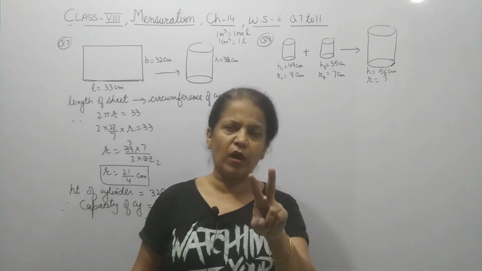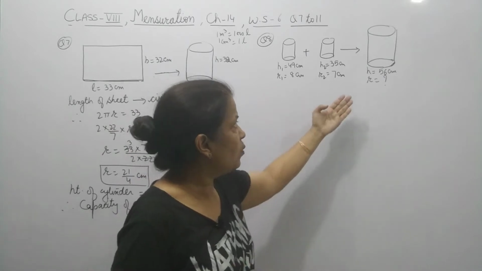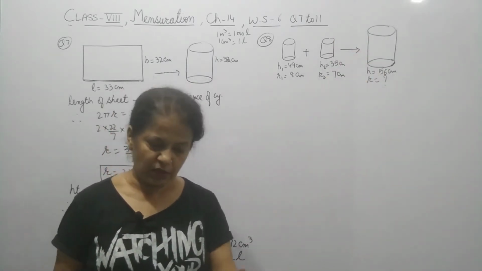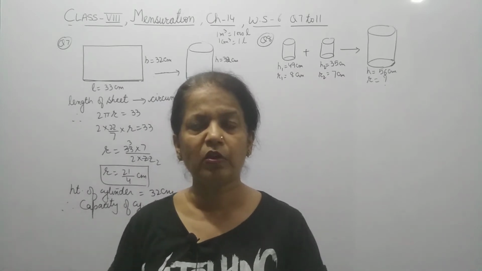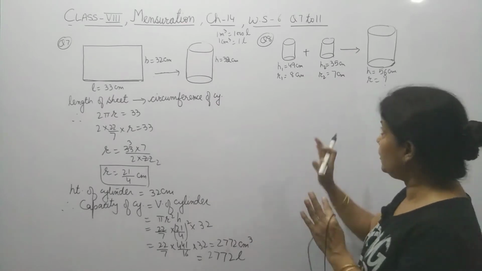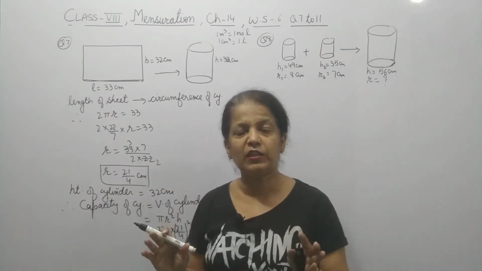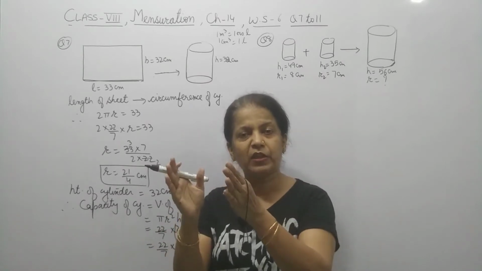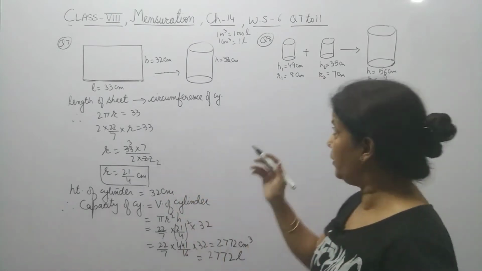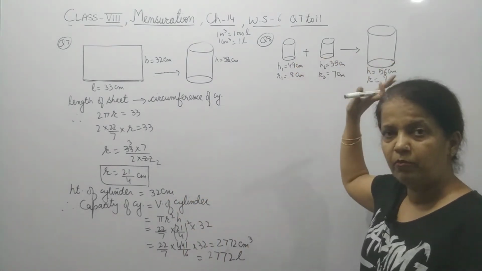We melted two cylinders and made one big cylinder, and what should be the radius of the big cylinder? What does it mean? We did this concept in cube and cuboid volume also. It means if we melt these two cylinders to make a big cylinder, the volume will remain the same, isn't it? So it means that the volume of this plus the volume of this equals the volume of the big cylinder.